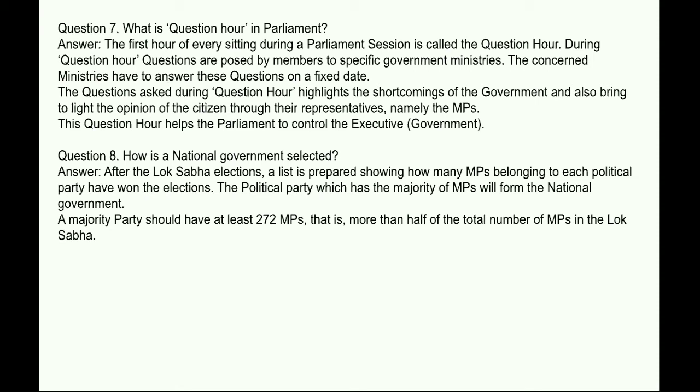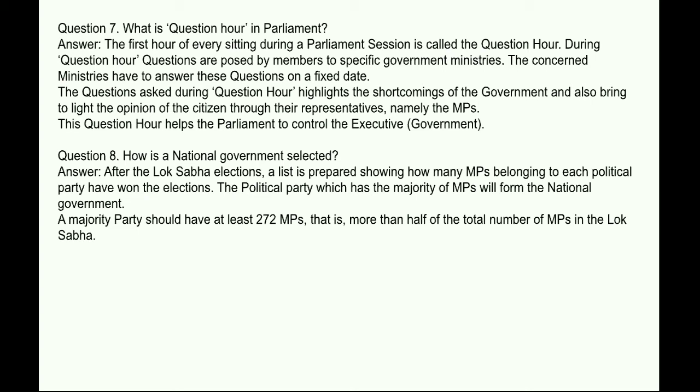Next question: how is the national government selected? Answer: after the Lok Sabha election, a list is prepared showing how many MPs belonging to each political party have won the election. The political party which has the majority of MPs will form the national government.